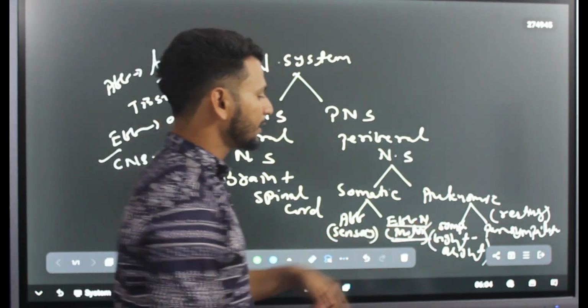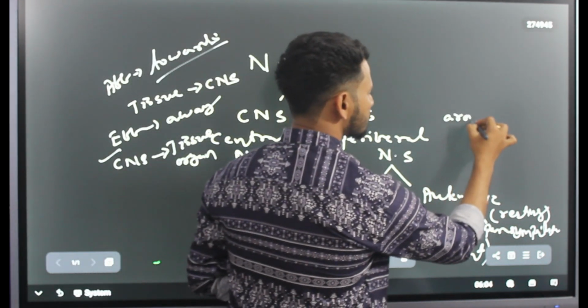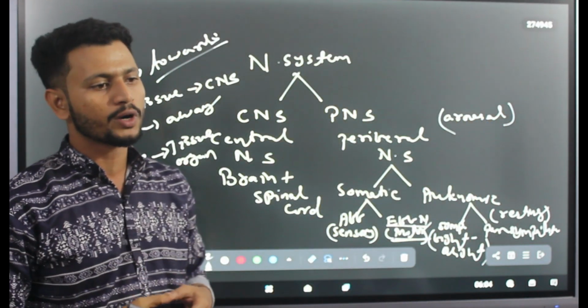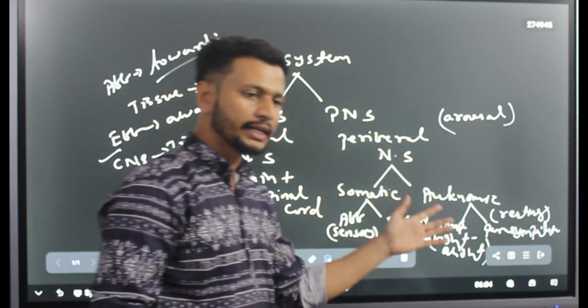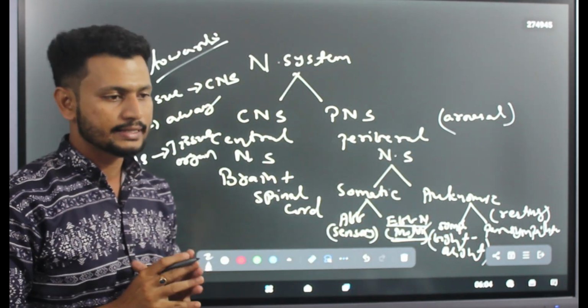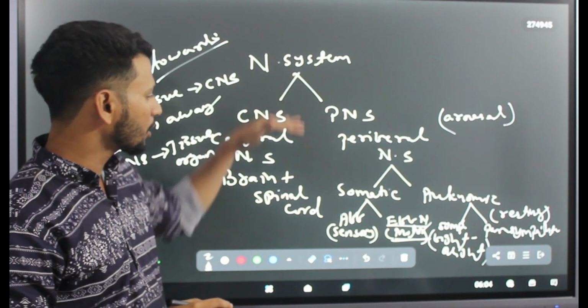Sympathetic can also be called arousal, which increases your arousal towards something. That is known as sympathetic, and parasympathetic is the reverse of sympathetic, which is known as resting. So this is the broad classification.